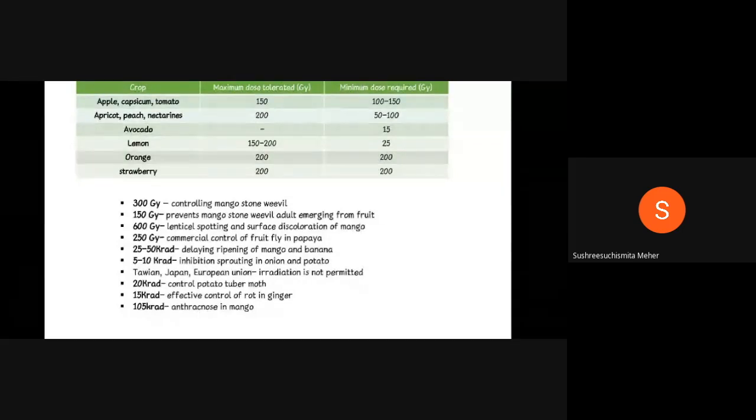And one thing I should say: when you study a fruit, vegetable, or any horticulture commodity, first try to remember all the major pests' scientific names. For example, in mango, what is the scientific name of the mango stone weevil? What is the scientific name of mango thrips? In black pepper, what is the scientific name of pollu beetles?